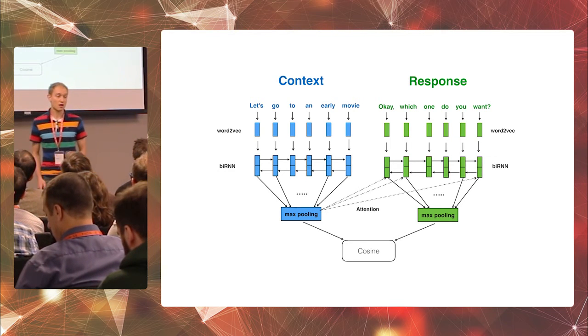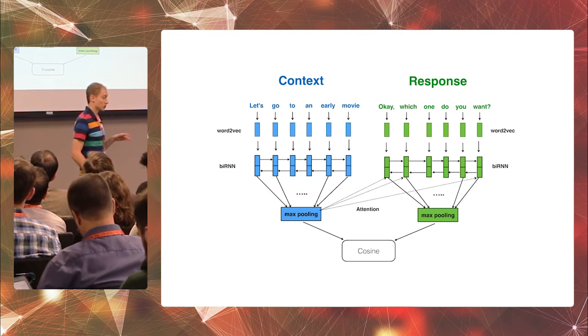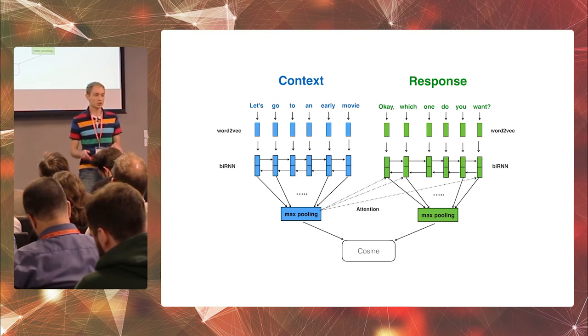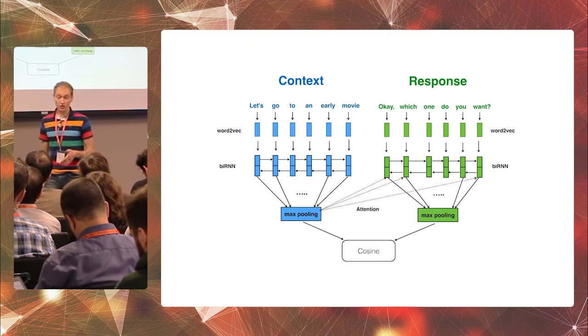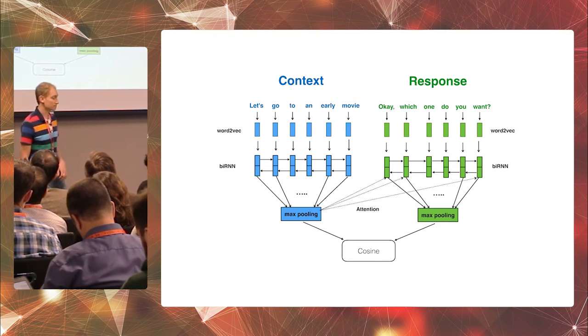Instead of building vectors for the context and for the response independently, we can apply a simple attention mechanism when we build the response vector. Attention mechanism gives more weight to certain parts of the context that are more meaningful than others. It allows us to get a better response representation and increase accuracy of our neural net.